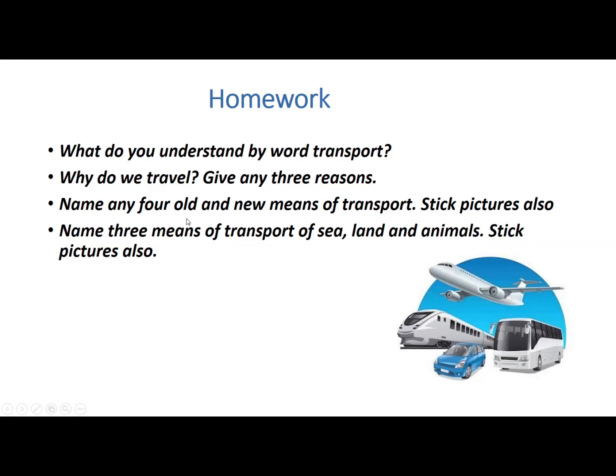Name any four old and new means of transport and stick pictures also. Okay, you can do this question by yourself and with the help of your parents. Watch the lesson carefully, you will get the answer from it. Name any three means of transport of sea, land, and animals. Stick pictures also. You can also do this question by yourself with the help of your parents.